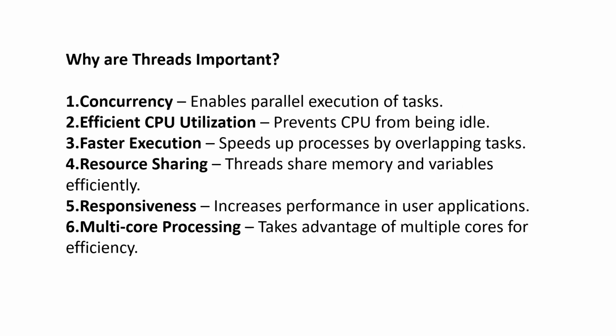Why are threads important? Concurrency: enable parallel execution of tasks. Efficient CPU utilization: prevent the CPU from being idle. Faster execution: speed up processes by overlapping tasks. Resource sharing: threads share memory and variables efficiently. Responsiveness: increase the performance in user applications.